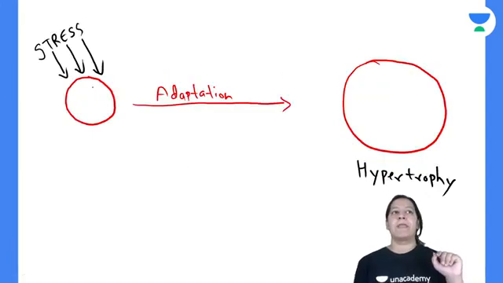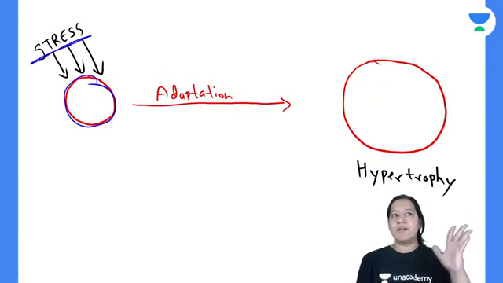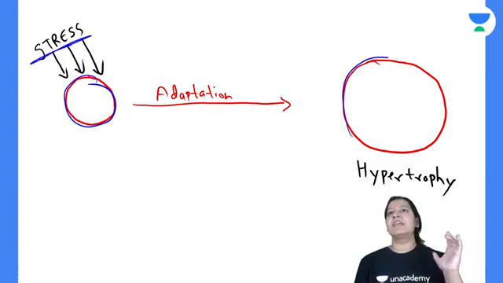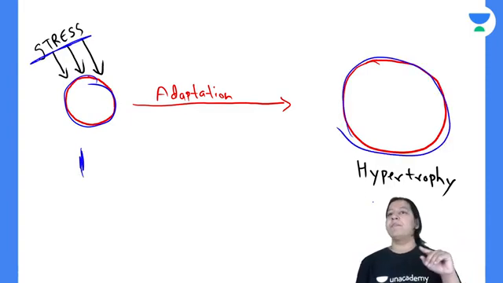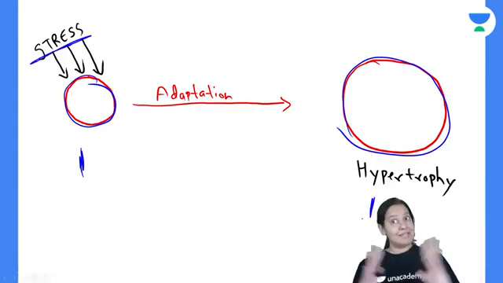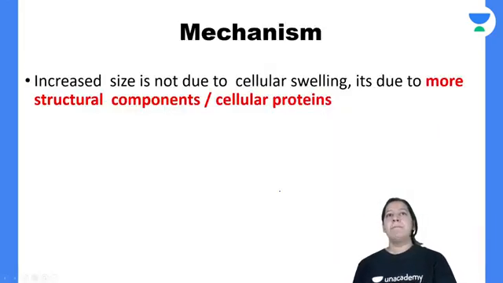So this is the diagram. Can you see? This is a normal cell. This is the stress acting on it, and the cell is increasing in size. Here also only one cell, here also only one cell. So the number is the same, but the size is increasing. That is the diagram.